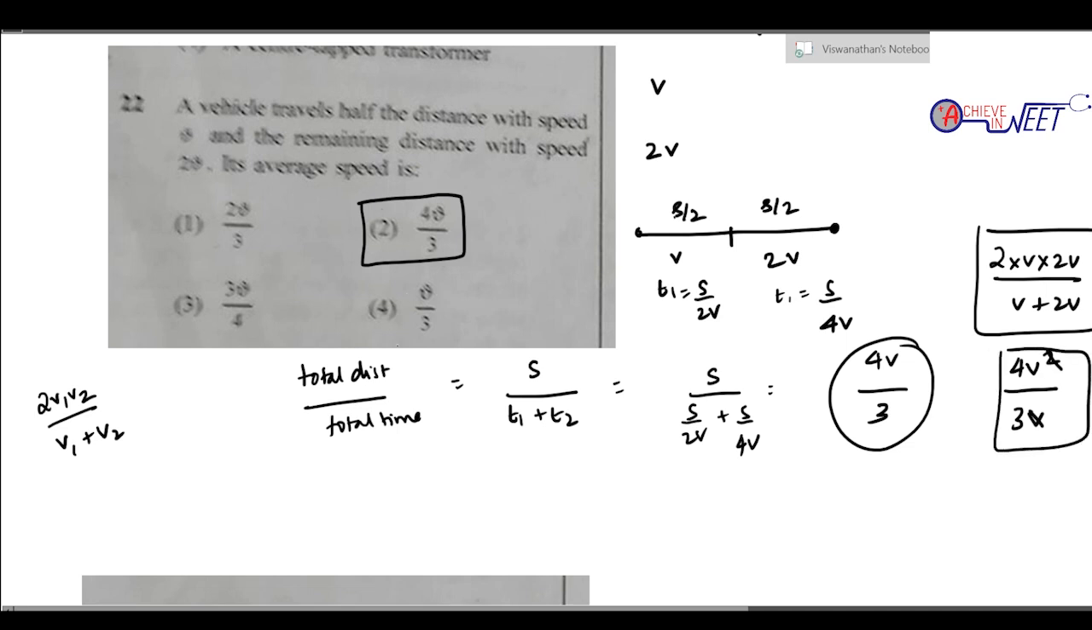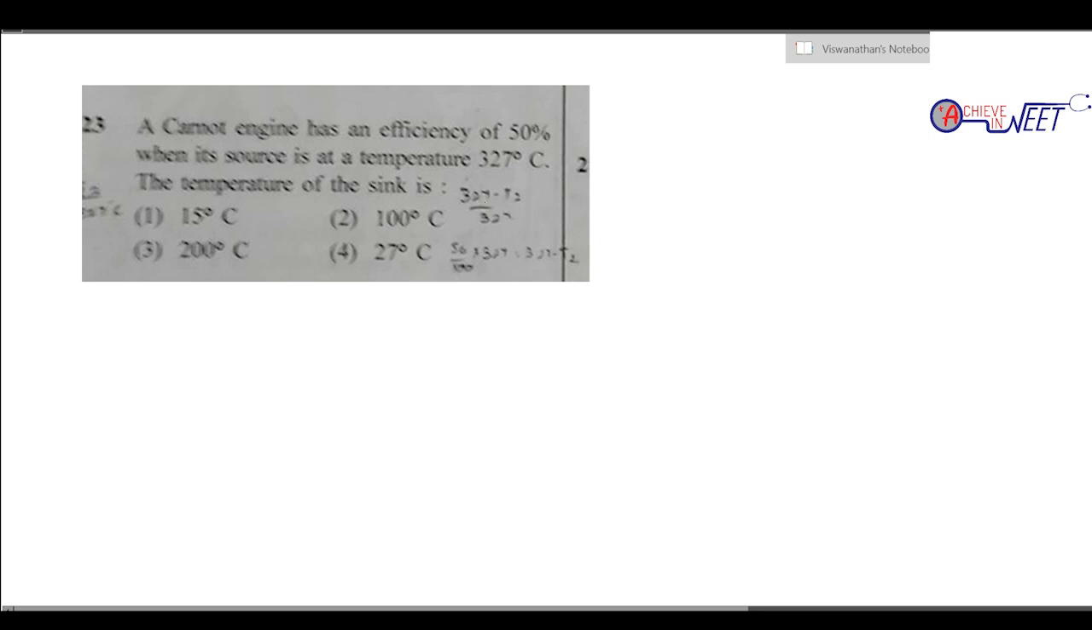We'll get the same answer. So question 23: a Carnot engine has an efficiency of 50% when the source is at temperature 327 degrees Celsius. What is the temperature of the sink? So efficiency is given as 50% or 50 by 100, that is 1 by 2.